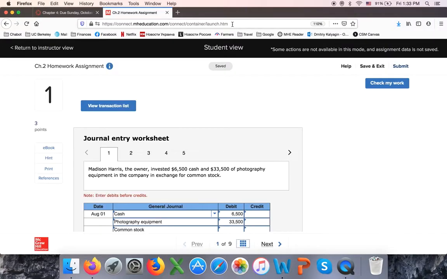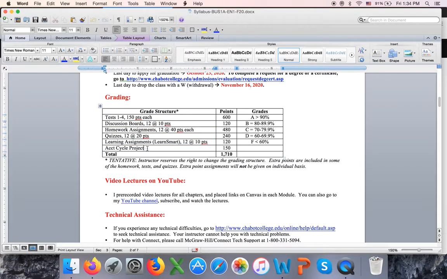So this Learn Smart is a nice way to study, and it depends on the student and how many questions you answer correctly, but it gives you points for completion. If you're making a mistake, the system will ask you different questions on the same concept until you answer it correctly. So it will take between like 30 minutes to an hour. Homework will take, like I said, 5 to 8 hours. Okay, so those are types of assignments. Also, there is one project.